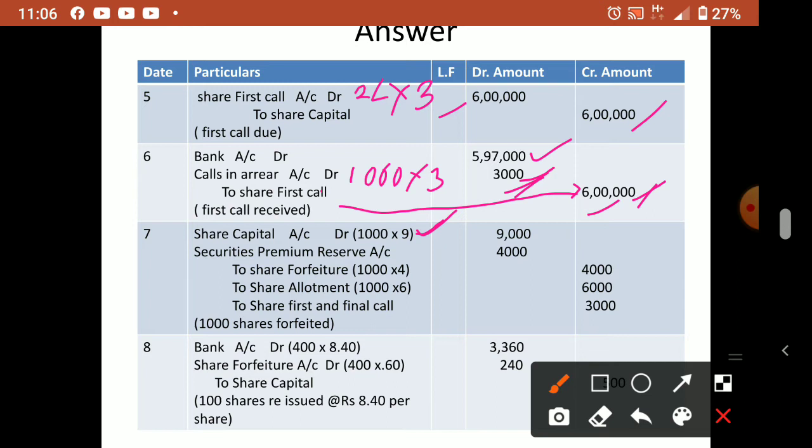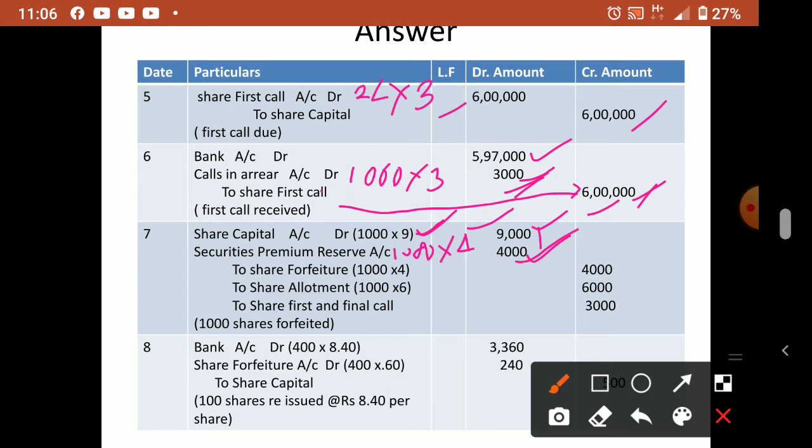He has to pay 9000, and he has to pay 1000 into 4, this is the premium, also he has to pay. So the normal original amount he has to pay is 9000, and the premium he has to pay is 4000. So both amounts he has to pay, 9000 plus 4000, 13,000.